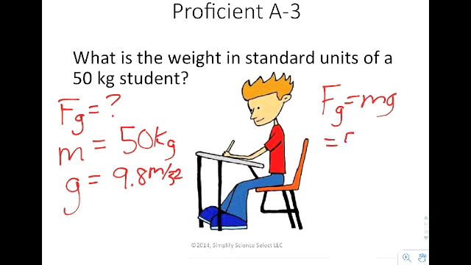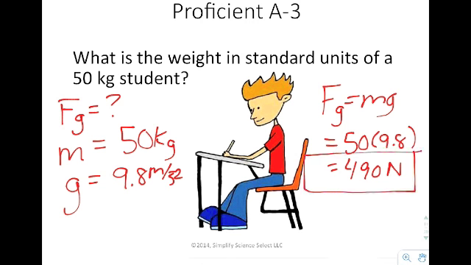You're going to say equals 50 times 9.8. You get out your calculator and you can take out 50 and multiply it by 9.8. And when you do that, you get 490 newtons, which is going to be our answer for what is the weight of this particular student.